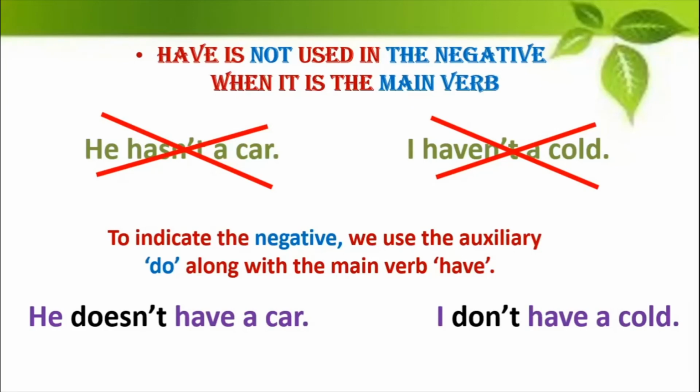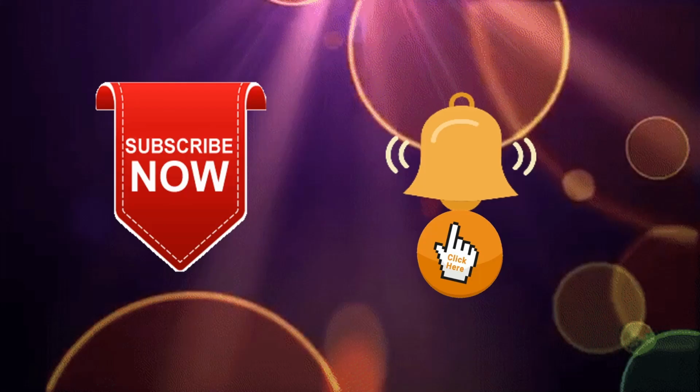We also saw the various situations where have is used, that is, you use it to indicate possession, activities, physical condition, and obligation. You also saw the ways in which it should not be used. That is, we cannot use it in the negative when it is the main verb, and you cannot use it in the continuous tense when it is a main verb. So hope this lesson was interesting.